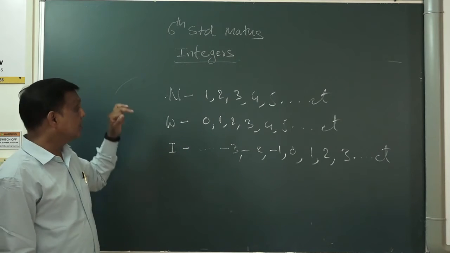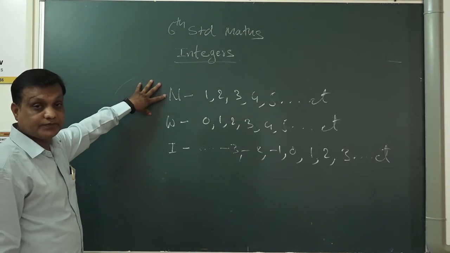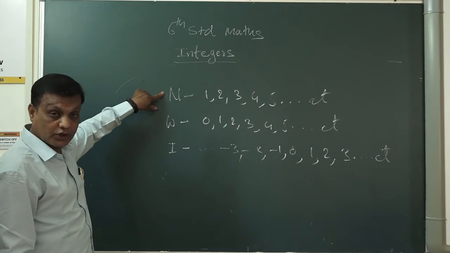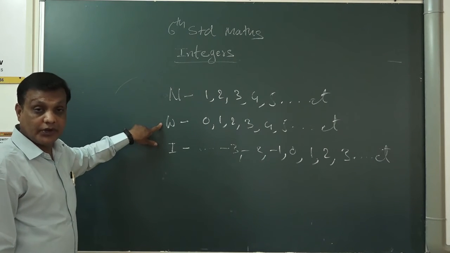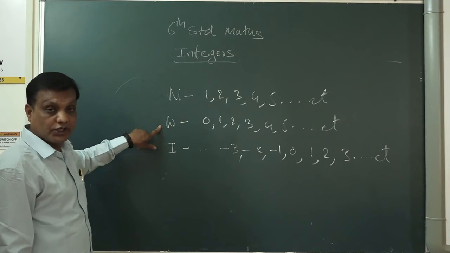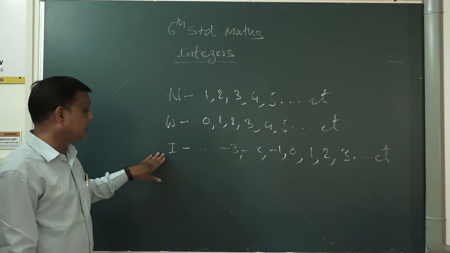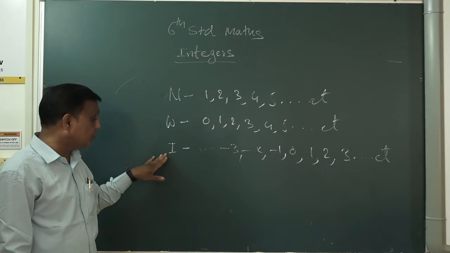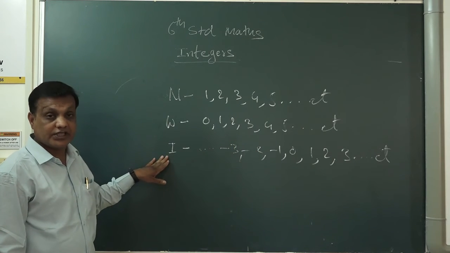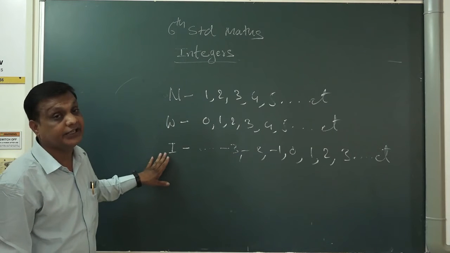So once again, these are the natural numbers. You can say these numbers are whole numbers also, natural numbers also. These are the whole numbers. This whole number you can say whole number also, integer also. Understood? Now these are the integers. Integer means all minus numbers, 0 and plus numbers. So you can say only integer to integers. You cannot say any other to integers.